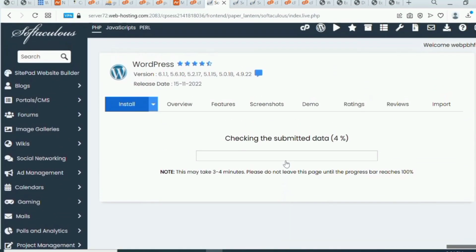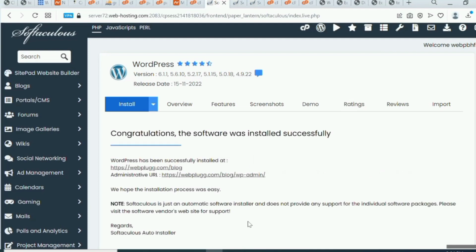And guys, once you click on install, WordPress will be installed on your domain for you. So let's wait for this to install, and we are going to continue in the trend. So it's 15%. Wow, you can see that our server has been installed. So you see that WordPress has been installed on our blog. So you can see that webblog.com/blog.